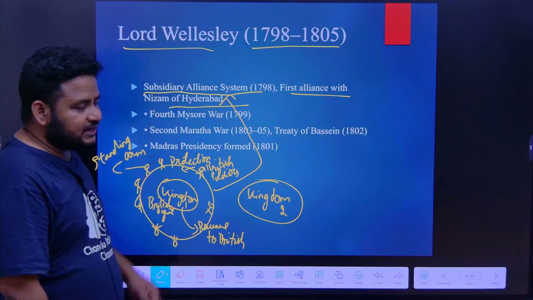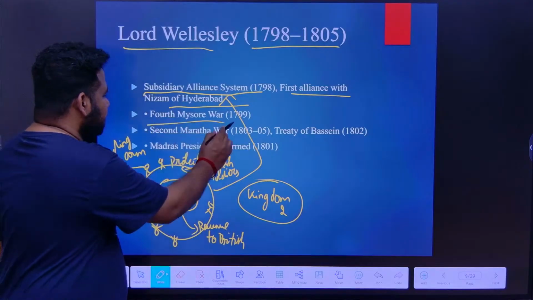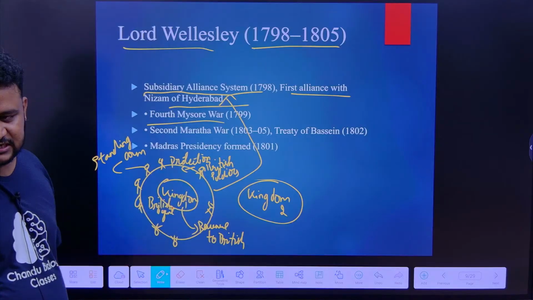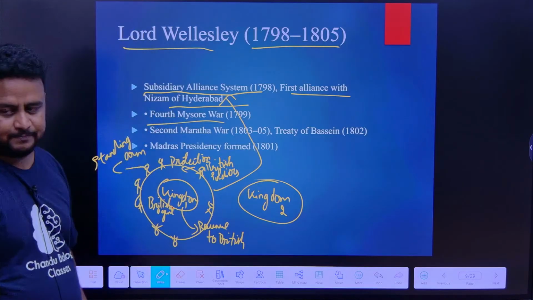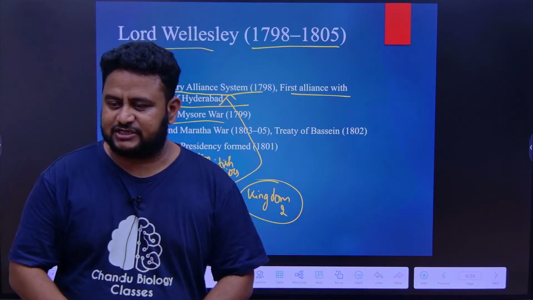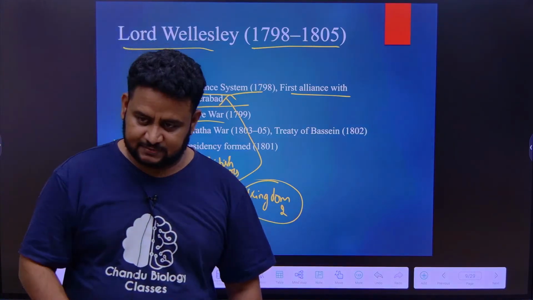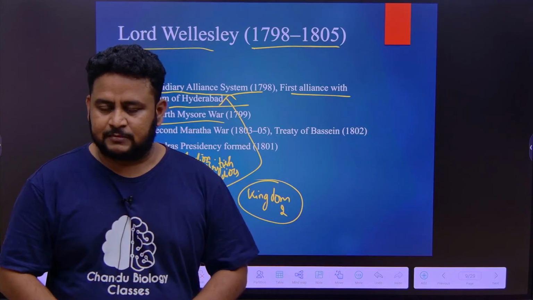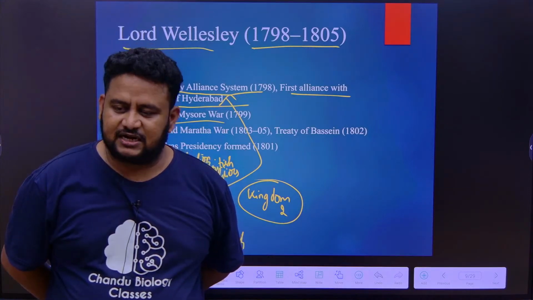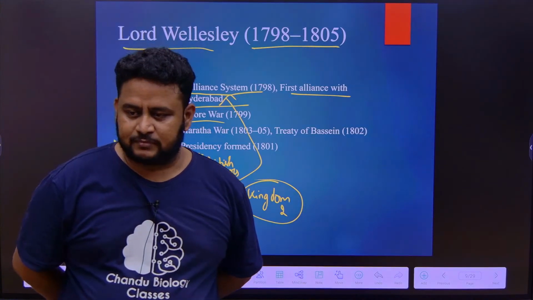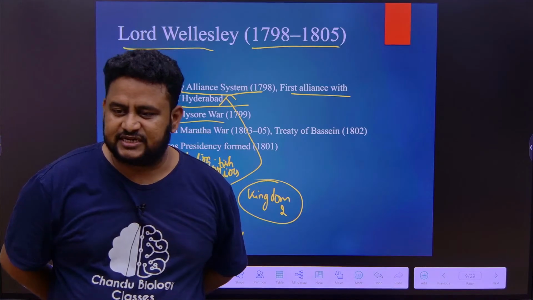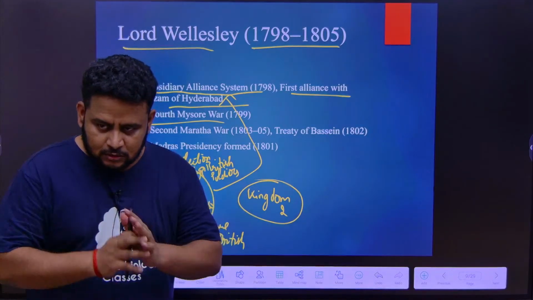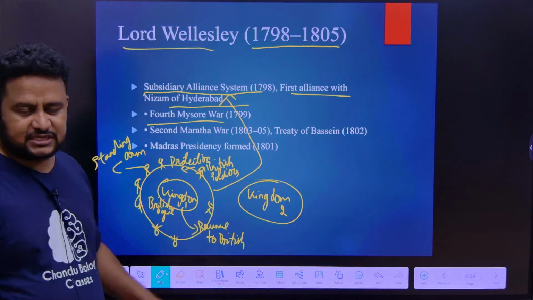Next, Lord Wellesley, under him there is the 4th Mysore War, in which Tipu Sultan is captured and killed. Tipu Sultan is a ruler from Mysore. So I told you, 2nd Mysore War, Warren Hastings. 1st Maratha War is Warren Hastings, under that Treaty of Salbai. Next is 3rd Mysore War, Lord Cornwallis, Treaty of Srirangapatnam. Next, John Shore, Battle of Kharda. But when it comes to Lord Wellesley, it is the 4th Mysore War, 1799.